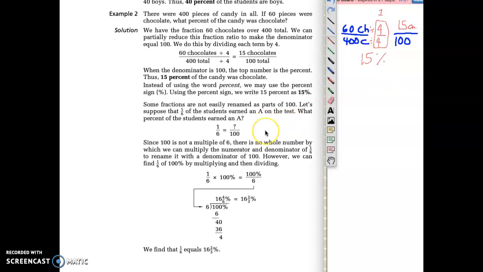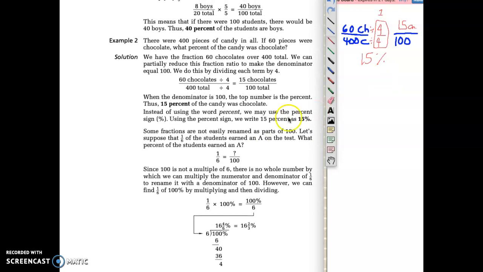All right, so sometimes though you're going to get problems where the factors are not easily divisible to get 100. So if that happens, let's take a look at what we would do. So let's say you have 1/6, right? You have 1/6 and you want to get to 100. Well, there's no clear factor. 6 times what, right? Well, I'll give you a trick. You do 1/6 and you multiply by 100%, okay? And so what you end up with is 100% divided by 6.